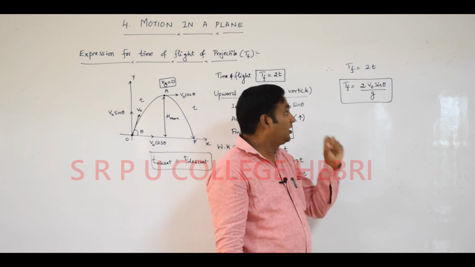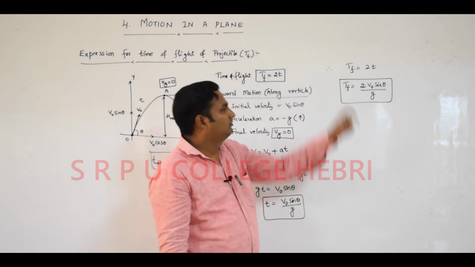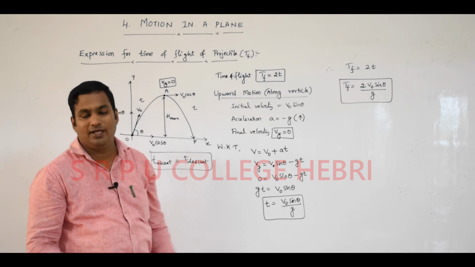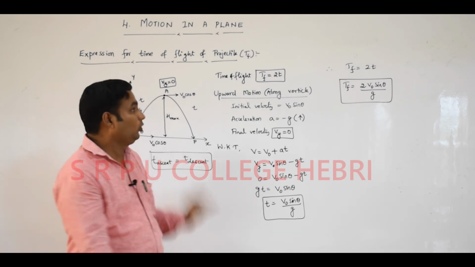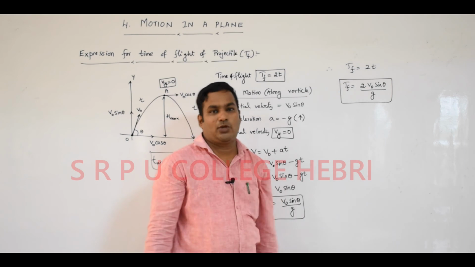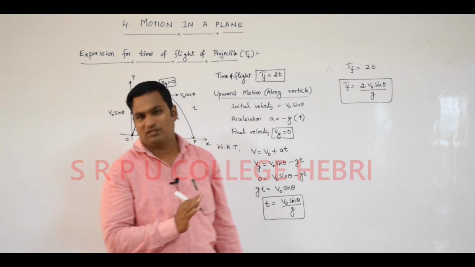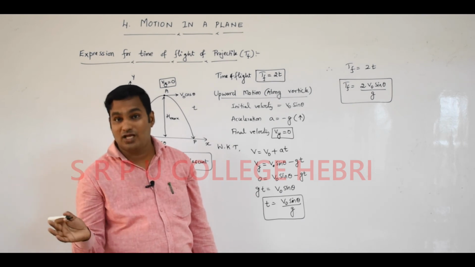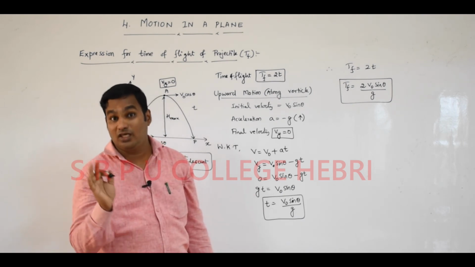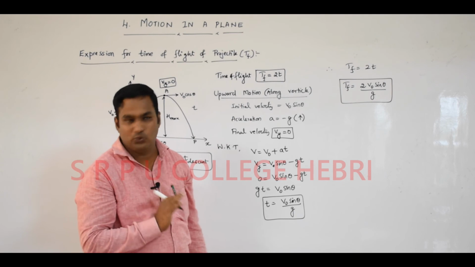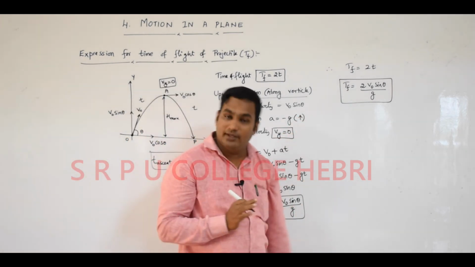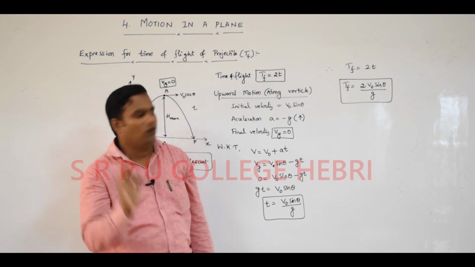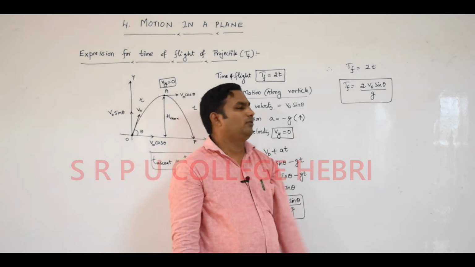Dear student, keep one point clearly in your mind. This derivation is also one of the important questions for the exam, mainly for 2 or 3 marks. Not only that, related to this equation they ask maximum time. Many numericals are asked in competitive exams, and even in the annual exam also. So this formula is very important for exam purposes. Not only that, for a knowledge point also, go through this formula again.